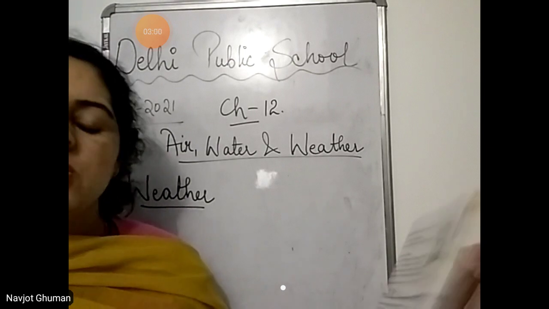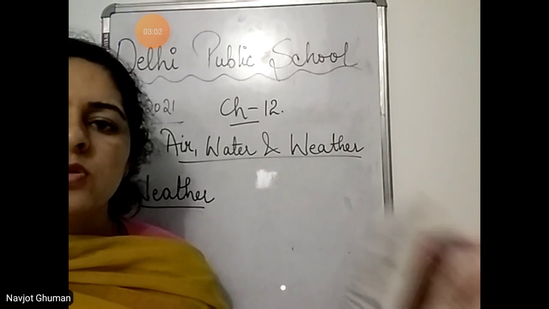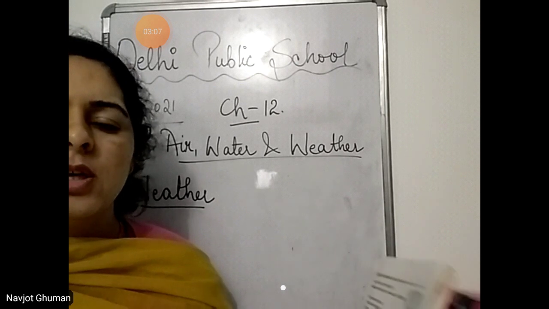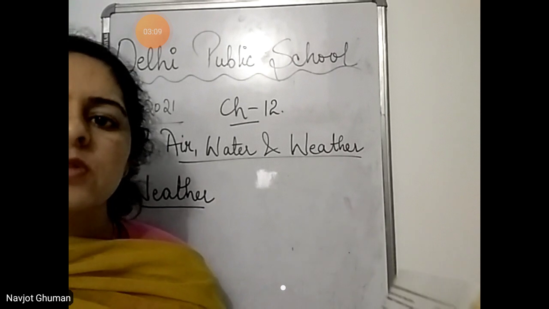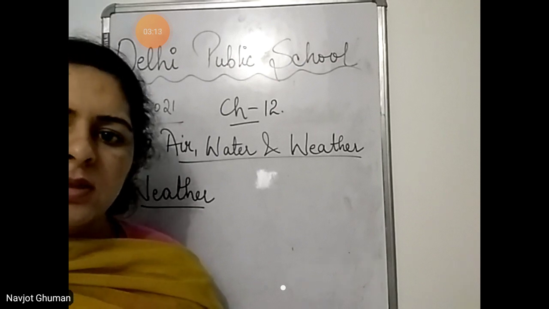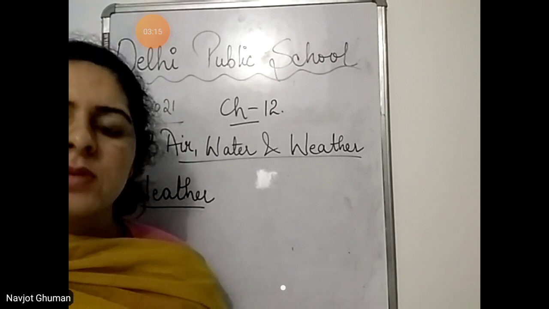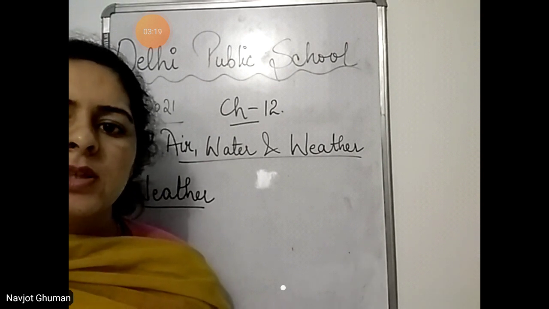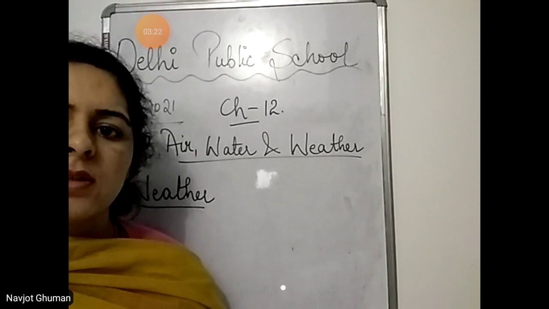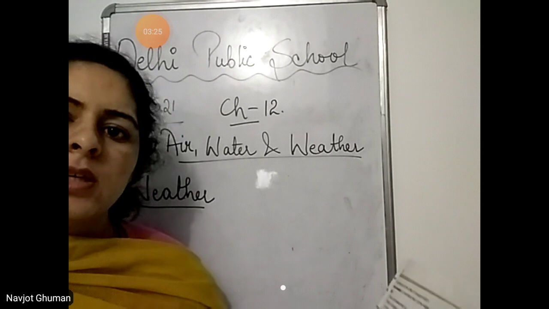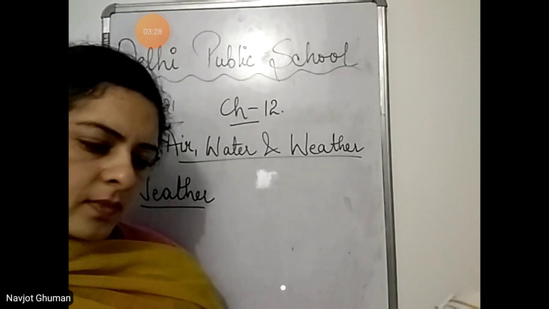Now what is the general conditions of the air? जो भी conditions का air, whether air is cool, whether it is hot, जो भी उसकी conditions होंगी, that is called weather. अगर cool है हवा, तो we can say that it is a cold weather. If the air that is blowing, it is hot, then we can say it is a hot weather. So the general conditions of the air, that is called weather.